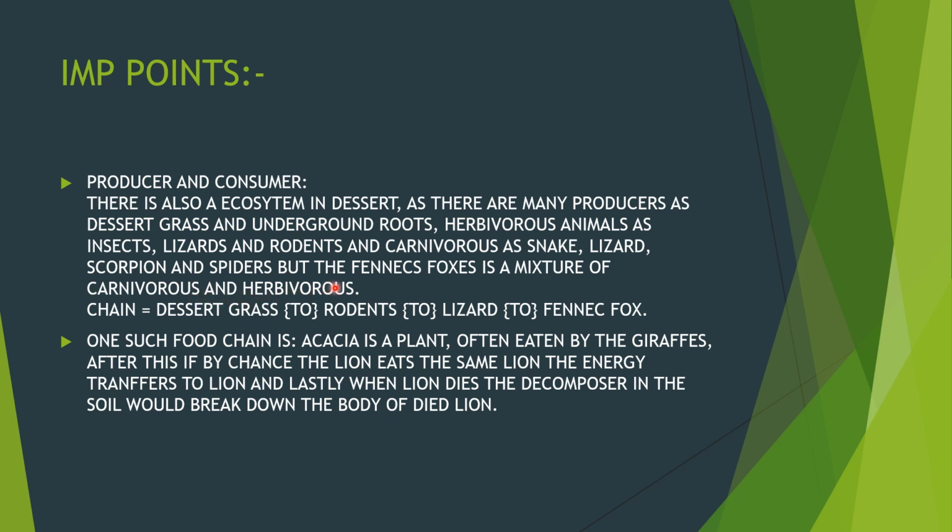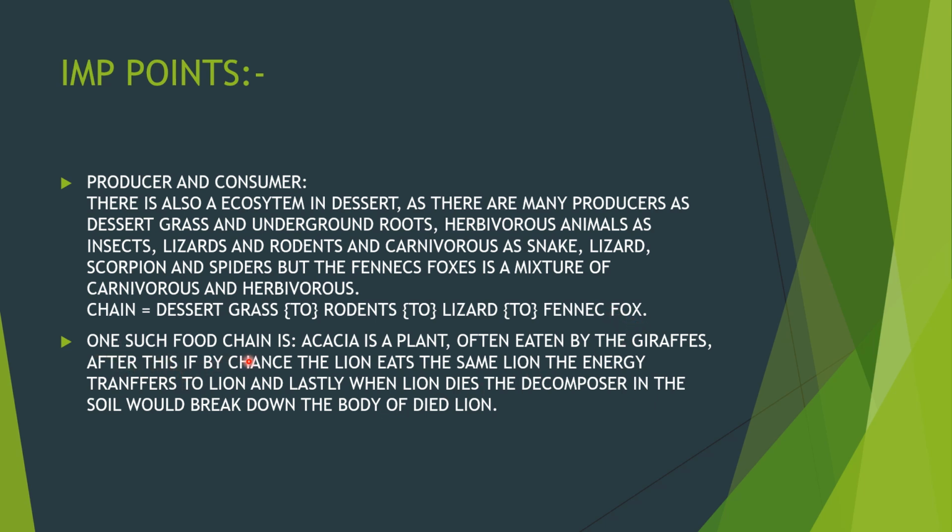But the fennec fox is a mixture of carnivore and herbivore. The chain follows as: desert grass gives the energy to rodents, rodents give the energy to lizards, and lizards give the energy to the fennec fox.